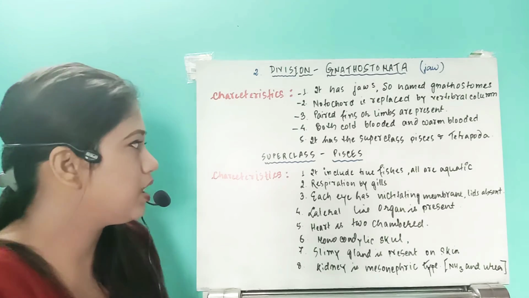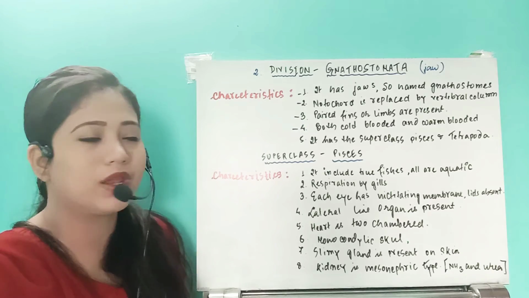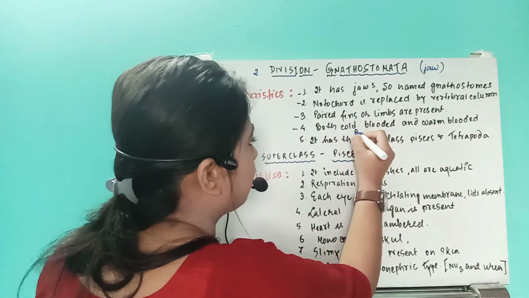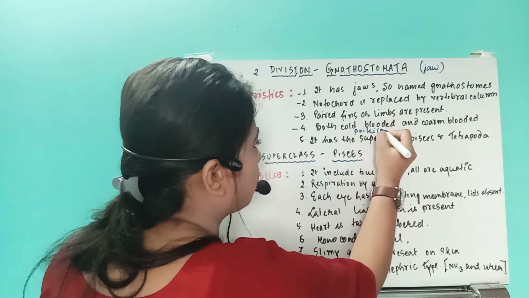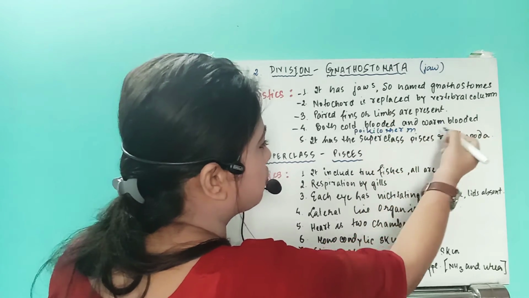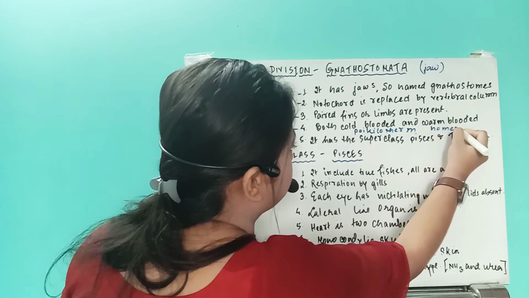Right? So we are going to have both: cold-blooded animals, which we can also call poikilothermic animals, or if it is warm-blooded, we can call it homeotherm. Right?